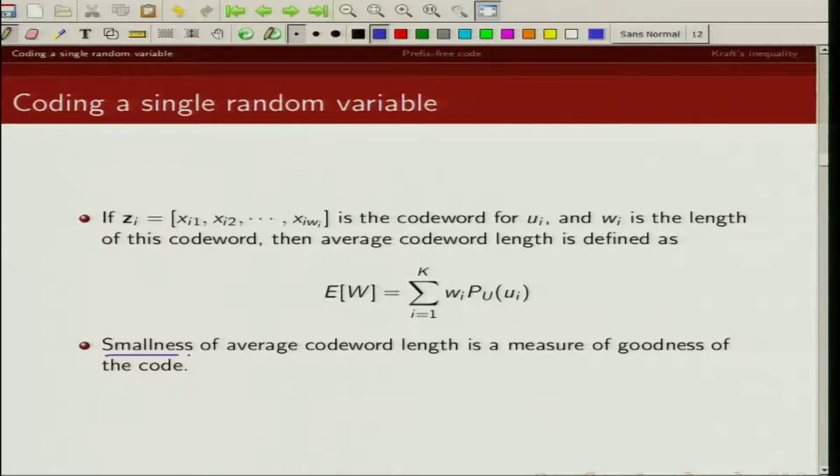So the smallness of this average code word length is a measure of how good my source encoder is. If I can represent my source U in a smaller number of bits without losing information, then that's a better source encoder. So our objective is to find what's the minimum code word length required to encode a source U.